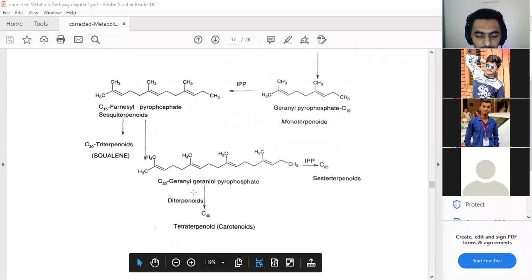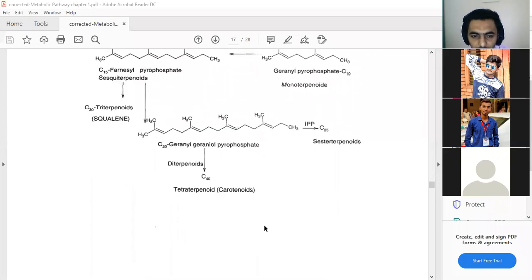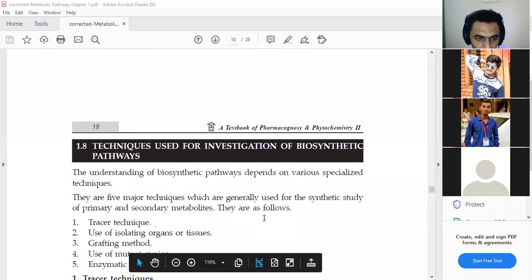On the basis of the C20, it again goes to the last product, the C40, and the C40 carbon compound we call a tetraterpenoid, or simply the carotenoid. So this is the biogenesis of the isoprenoids or acetyl malonic acids. So this is the biosynthesis. You can explain each and every step in theoretical form also. So this is the biogenesis pathway.